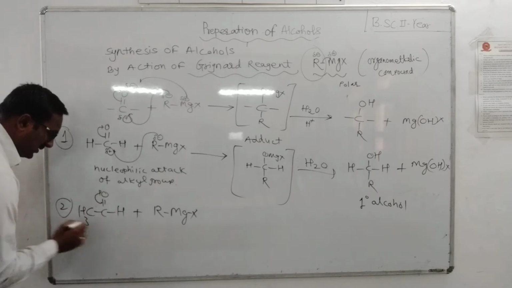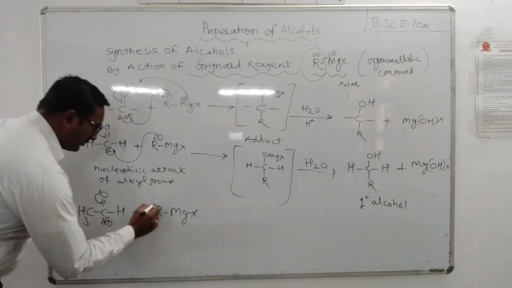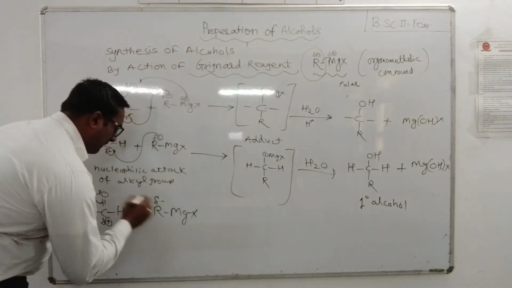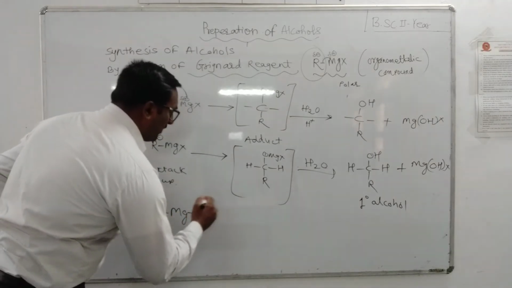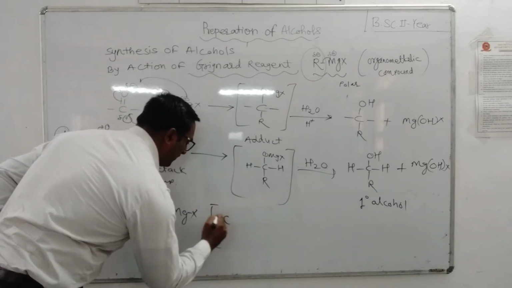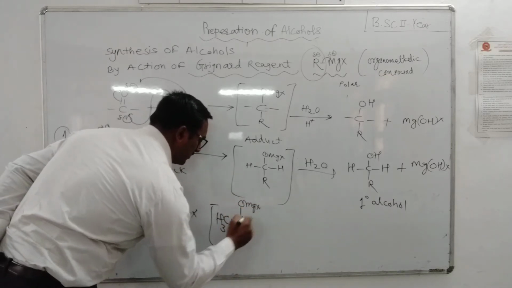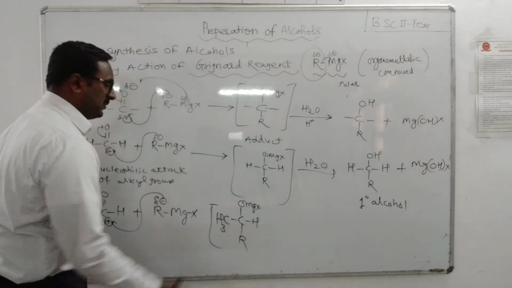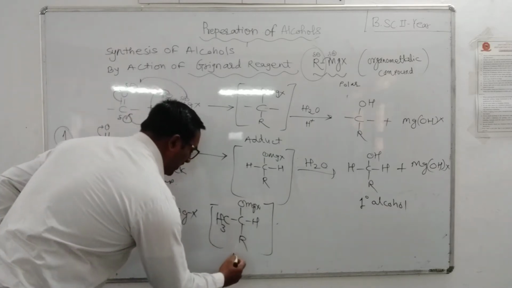Same mechanism: the electropositive carbon is the electrophilic center, and there is nucleophilic attack. There is formation of the product CH3-C-OMgX with H and the alkyl group. This is the adduct product.